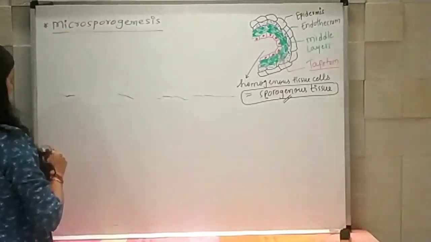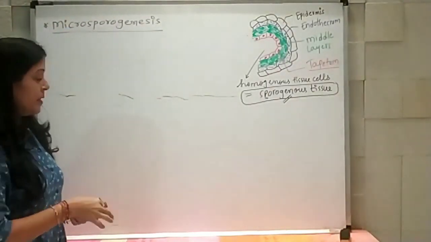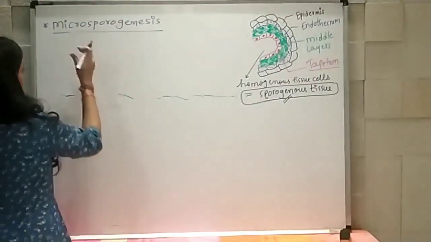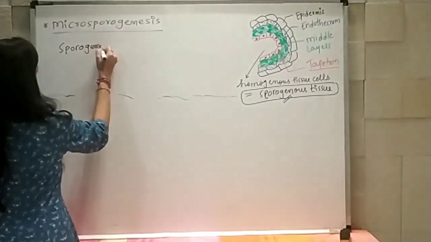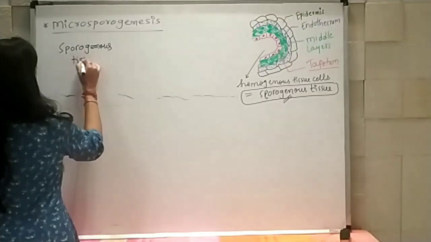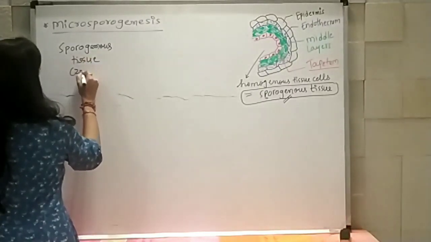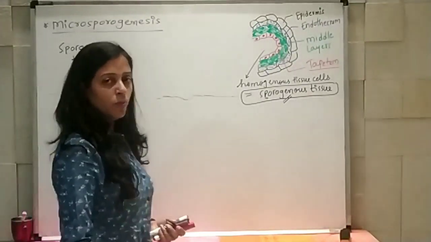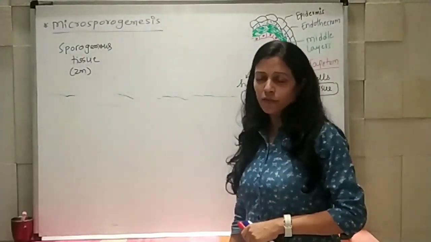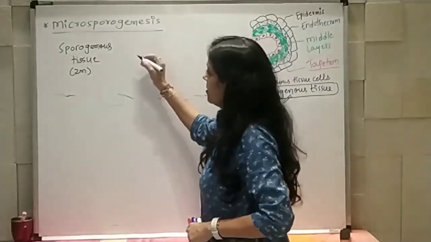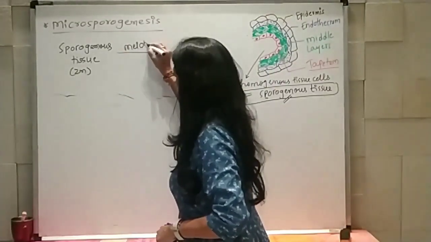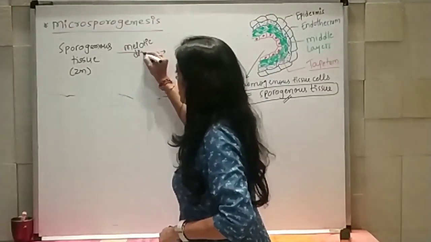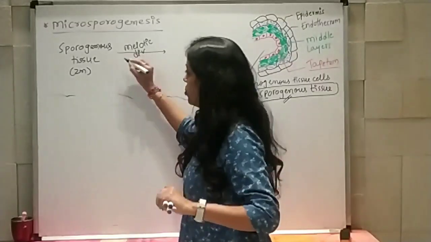Right? So, now what is going to happen is that the sporogenous tissue cells, which are having 2n sets of chromosomes, or you can say diploid sets of chromosome, undergo meiotic division. And meiotic division, you all know, is known as reductional division.